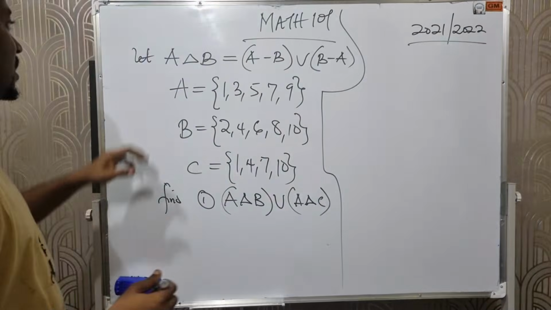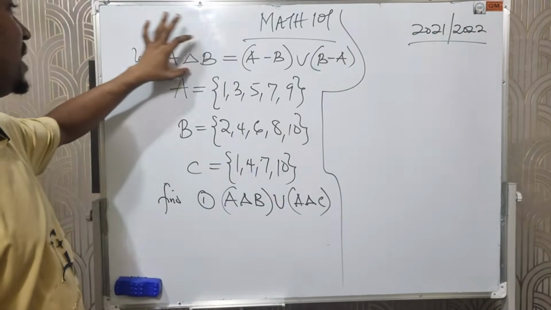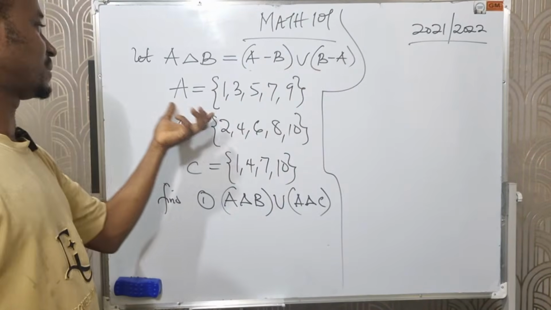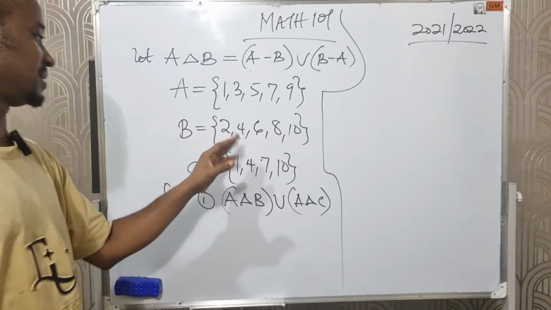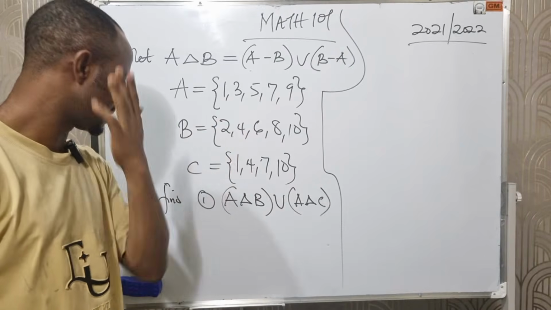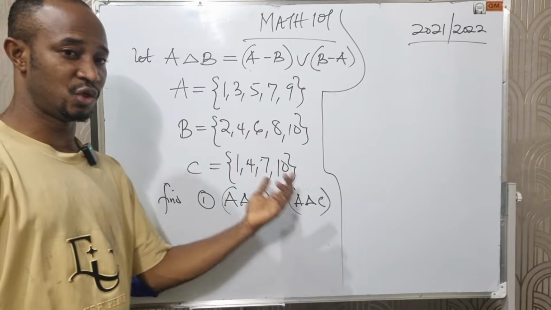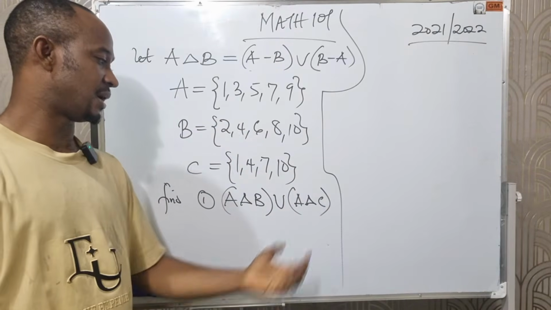We are told that the symmetric difference between A and B is defined as this. And we are told that subset A is this, subset B is this, and subset C is given as this. Then we also find the symmetric difference between A and B, union that of A and C.